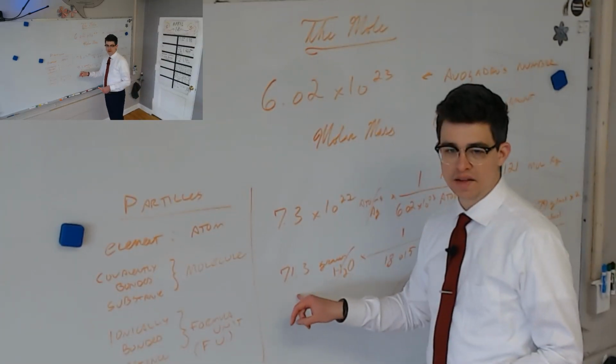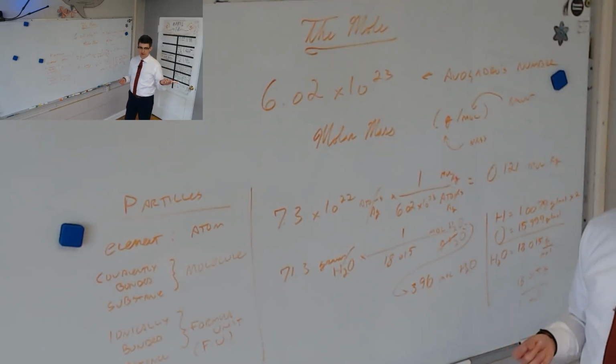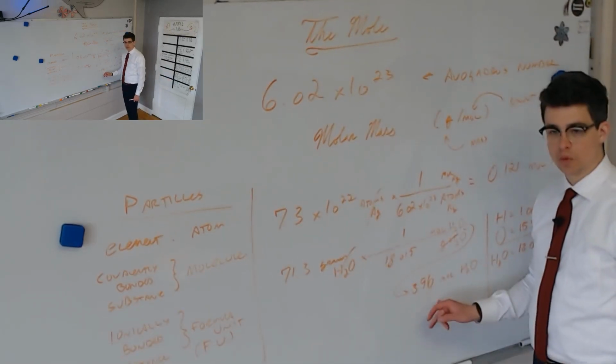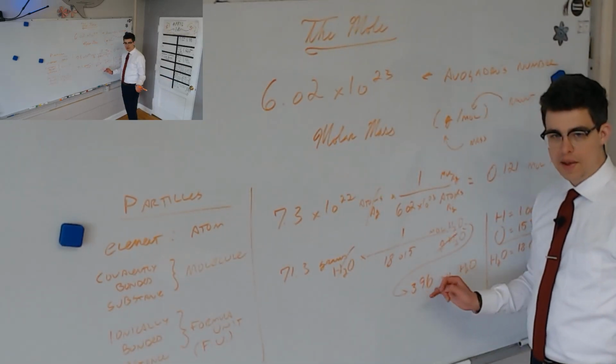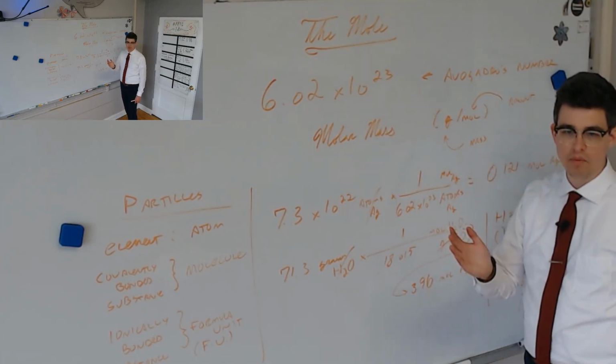So if we went into the lab right now and we filled up a graduated cylinder and massed it to be 71.3 grams of water, which we could do right now. We're not going to because it would be kind of a waste of time. But we would know that it contains 3.96 moles of water. And that's powerful because that tells us how many atoms are in that bucket because it's always the same.